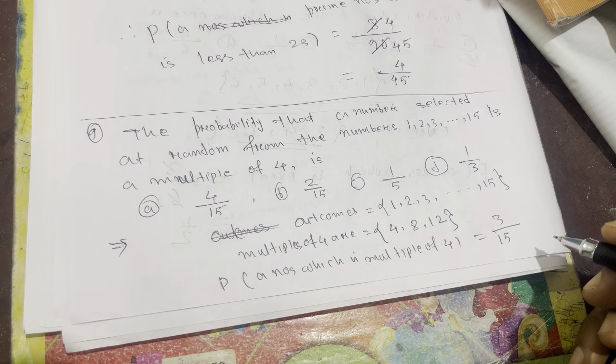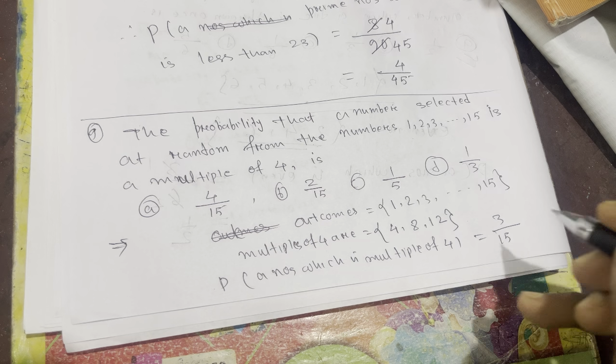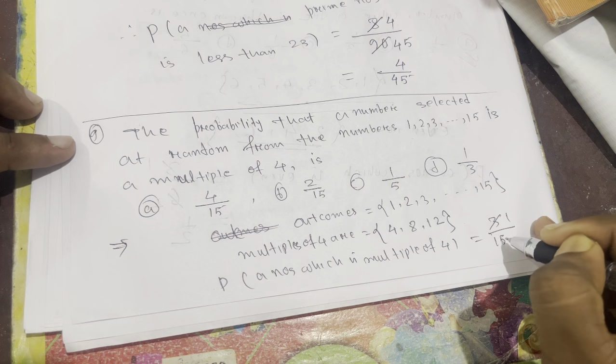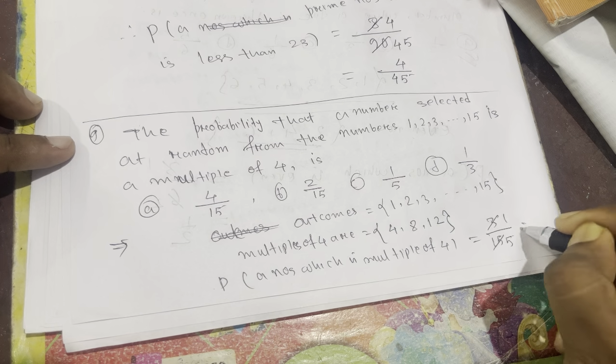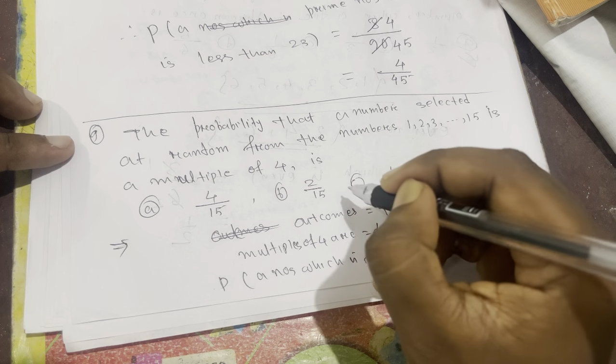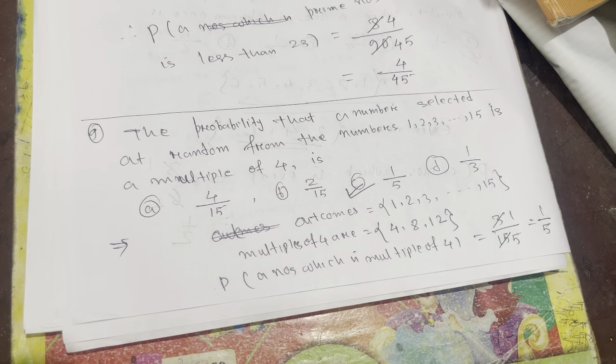So the total number is 15. Out of 15 there are only 3 numbers which are multiples of 4, so the answer will be 3 by 15. If you cancel both by 3, 3 ones are 3, 3 fives are 15. So the answer will be 1 by 5. So which option is correct? Option C is correct. Very simple.